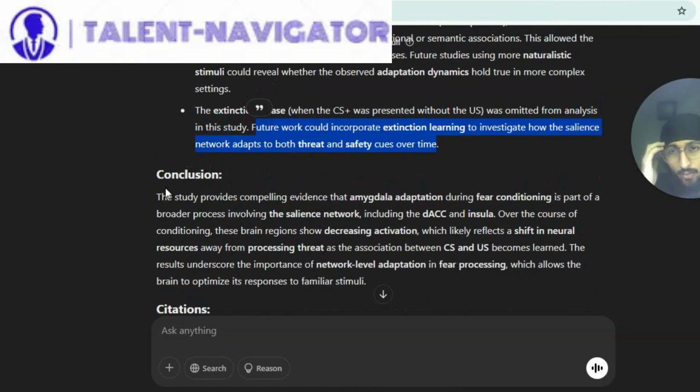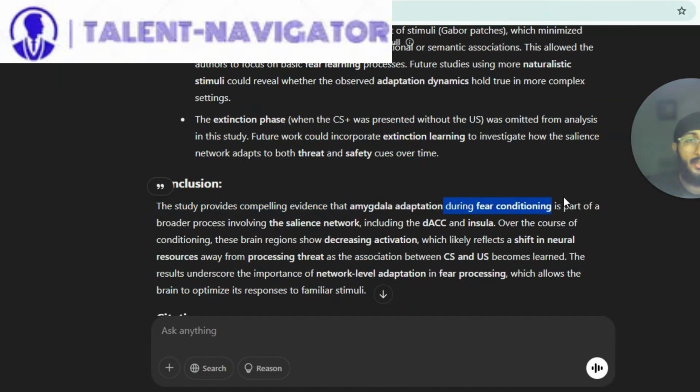And in conclusion, the study provides more compelling evidence that amygdala adaptation during fear conditioning is part of a broader process involving the salience network, including the dACC and insula. Over the course of conditioning, these brain regions show decreasing activation, which likely reflects a shift in neural resources away from processing threat as the association between CS and US becomes learned. The results underscore the importance of network-level adaptation in fear processing, which allows the brain to optimize its responses to familiar stimuli.